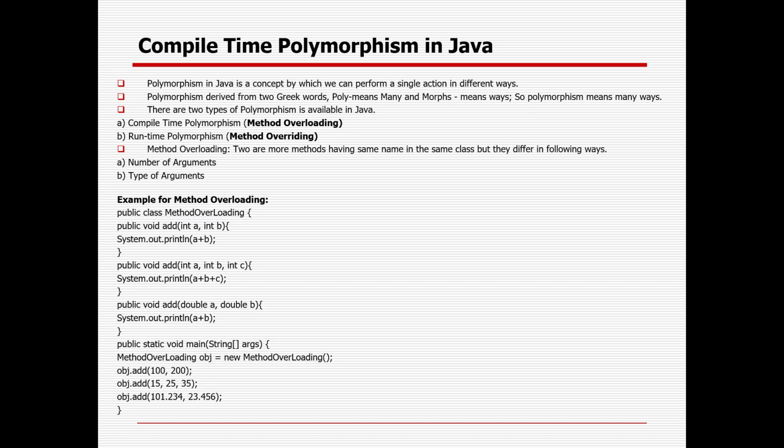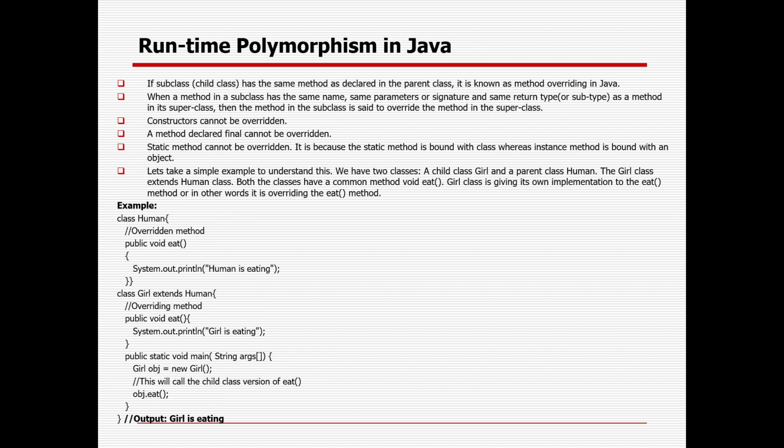Okay. Then next one, in the part of polymorphism, there is another thing called runtime polymorphism, or dynamic polymorphism, or method overriding.